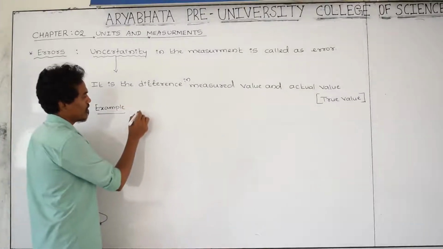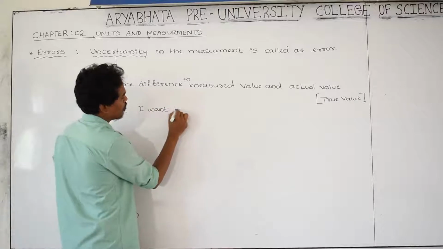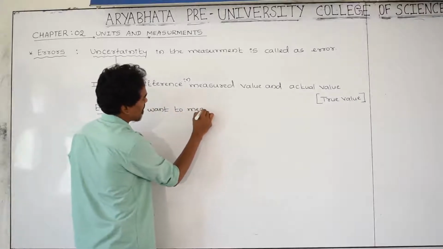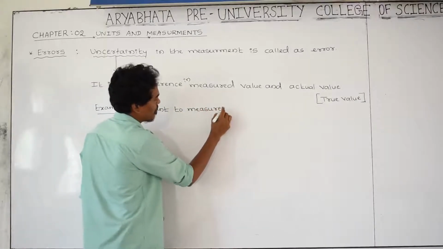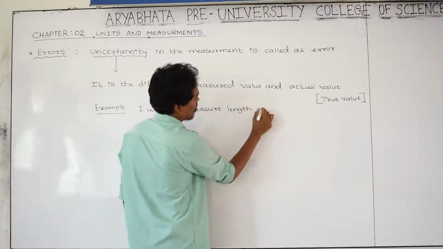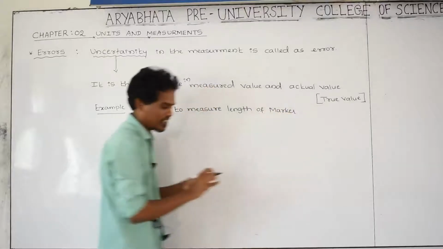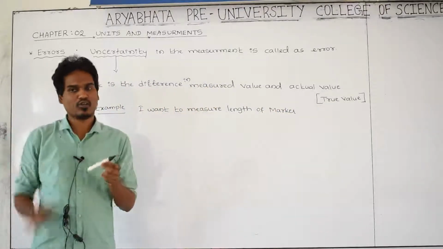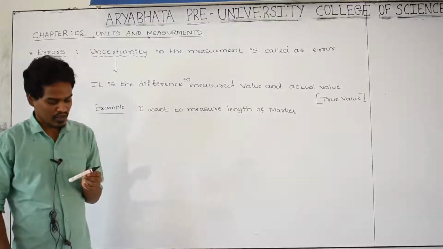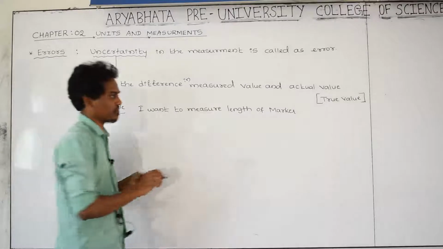Here I want to measure the length of this marker pen. Its exact length is equal to 10 centimeter.